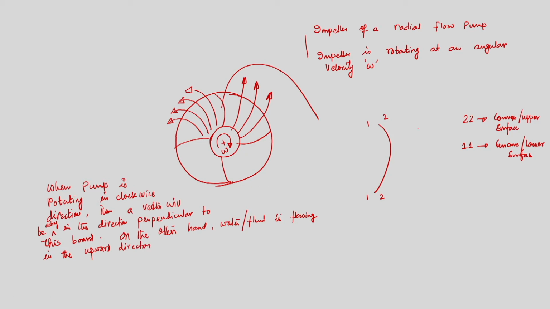So, if I take these two blades, one is AB and the other is CD. The 1-1 surface is the lower surface, and the 2-2 surface is the upper surface. These are two adjacent blades that we have considered. Whenever this impeller is rotating, a vector will be acting in the direction perpendicular to the plane of the board, and on the other hand water is flowing out.